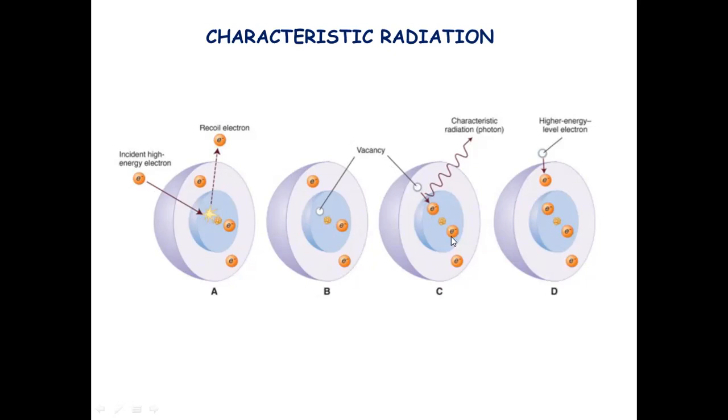And when it fills the vacancy, some amount of energy is produced. That is the characteristic radiation photon shown in figure C.